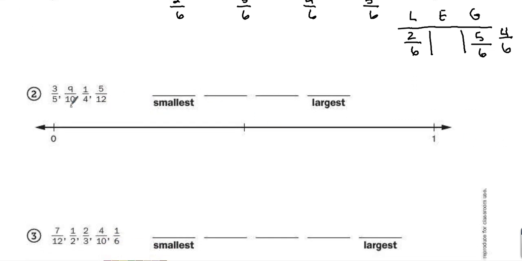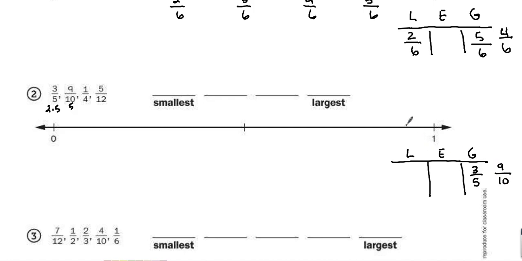Number 2, these fractions do not have the same denominator. So I'm definitely going to have to use my LEG strategy. I'll start with 3/5. Half of 5 is 2.5. So 3/5 goes in the greater than half category. 9/10. Well, I know half of 10 is 5, so 9/10 is definitely larger.